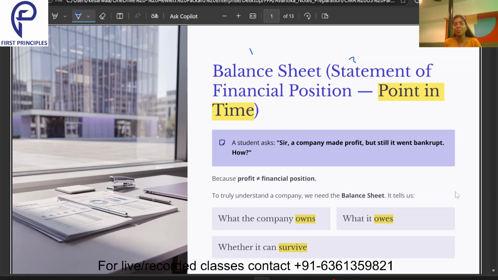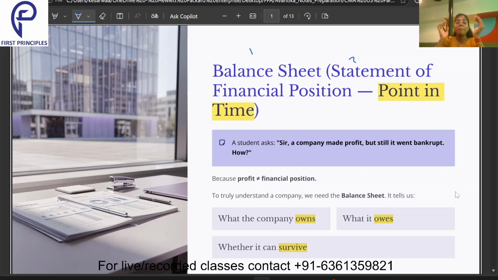One thing we need to remember is that the balance sheet is prepared at a point in time. Wherever you see any company's balance sheet, any financial statement you see, you will always see balance sheet as of 31st March 20XX. That means the balance sheet is prepared on a particular date. It is not for a particular period.